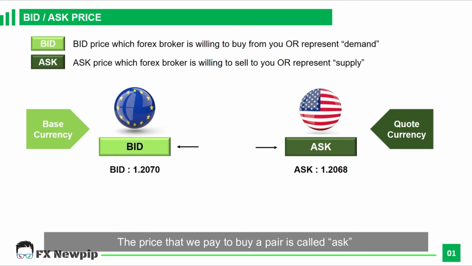trading. The price that we pay to buy a pair is called ask, and the price we intend to sell is called bid. The ask price is always slightly above the market price, and the bid price is always slightly below the market price. Forex pairs come in pairs, and if you see a Forex pair, there will be a price on the left known as the bid, and the price on the right is called ask.